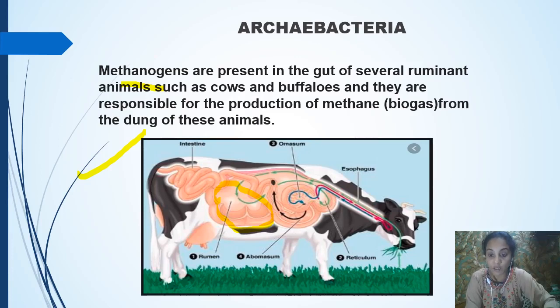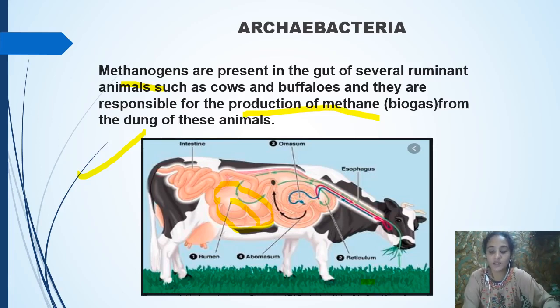This rumen contains methanogen bacteria, because the cattle's main food is lots of grass, and the cell wall of this grass has cellulose. To digest the cellulose this bacteria is needed, and with the help of this digestion of the cellulose they help in the production of methane gas, that is biogas.